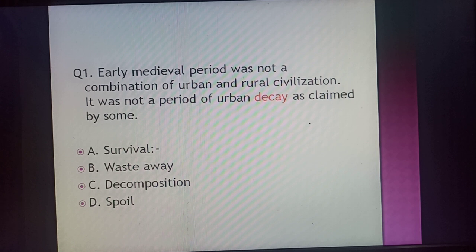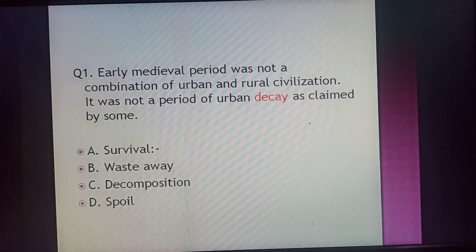Decay is nothing but being ruined. Anything that gets decayed becomes old and ruined, is not to be used, like it is not in a condition of getting used. That means decayed: it is not in a condition of being used now, at present. So the antonym is survival.